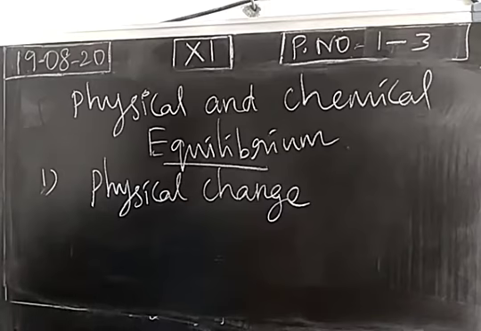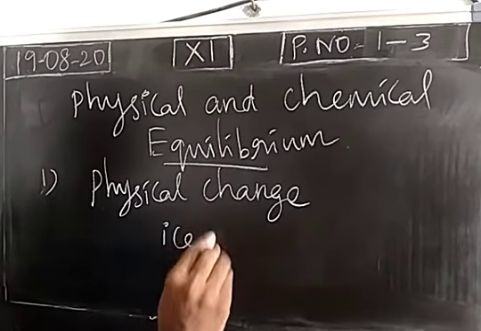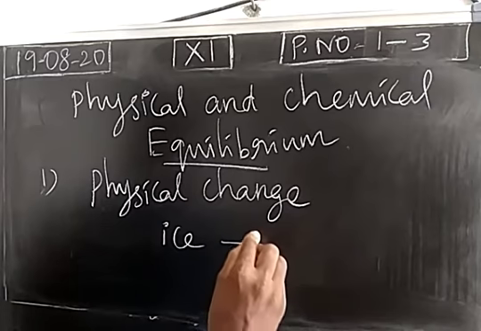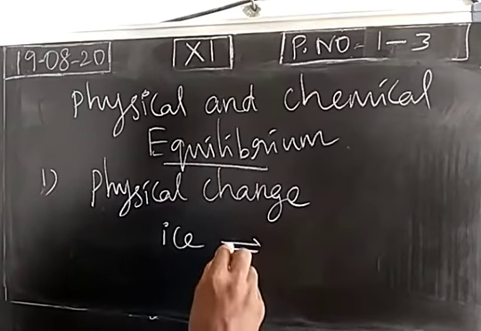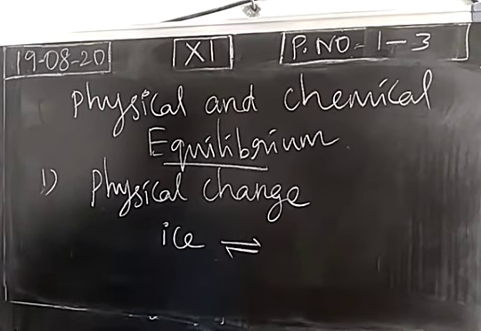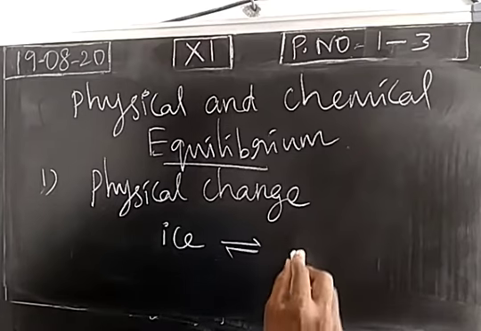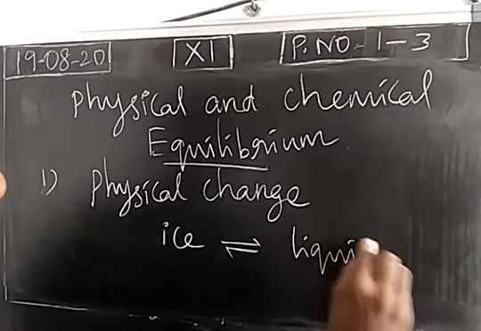First one, physical change, which represents physical transformation. So there is a transformation of a substance from one physical state into another physical state. For example, ice. The substance ice will be changed into liquid water.